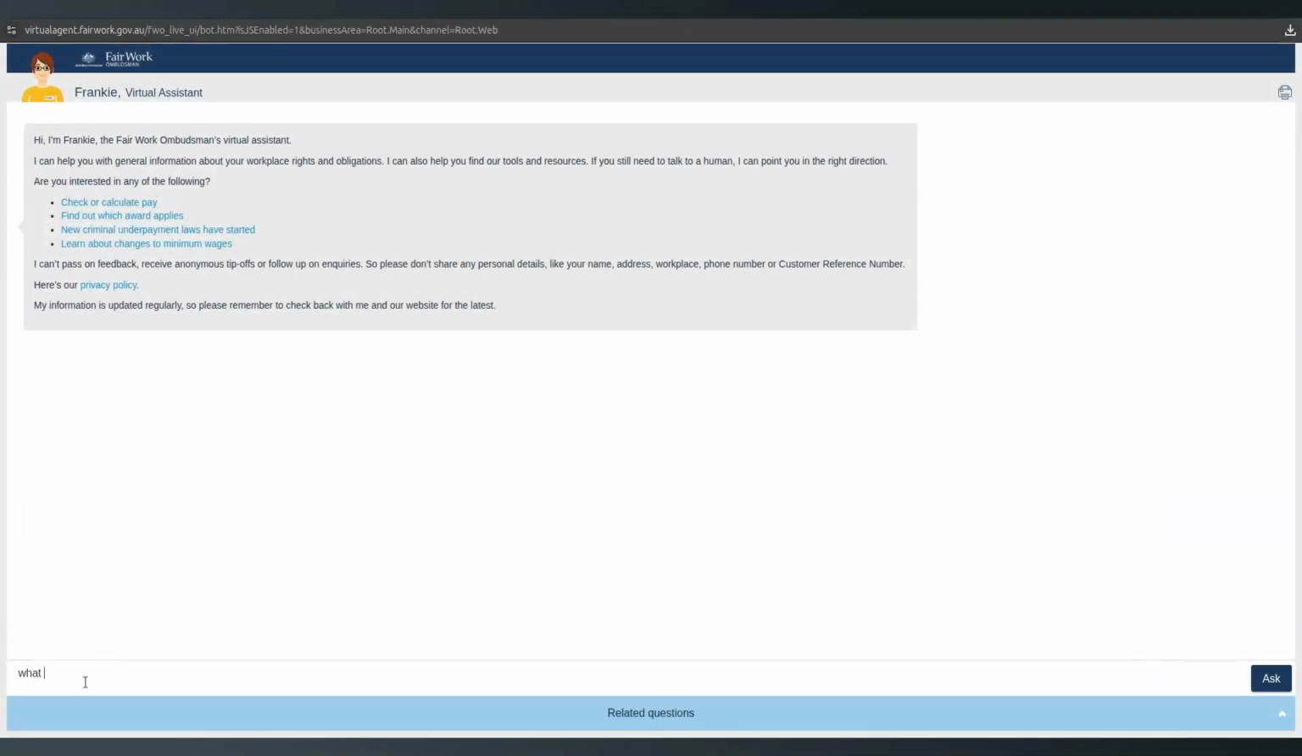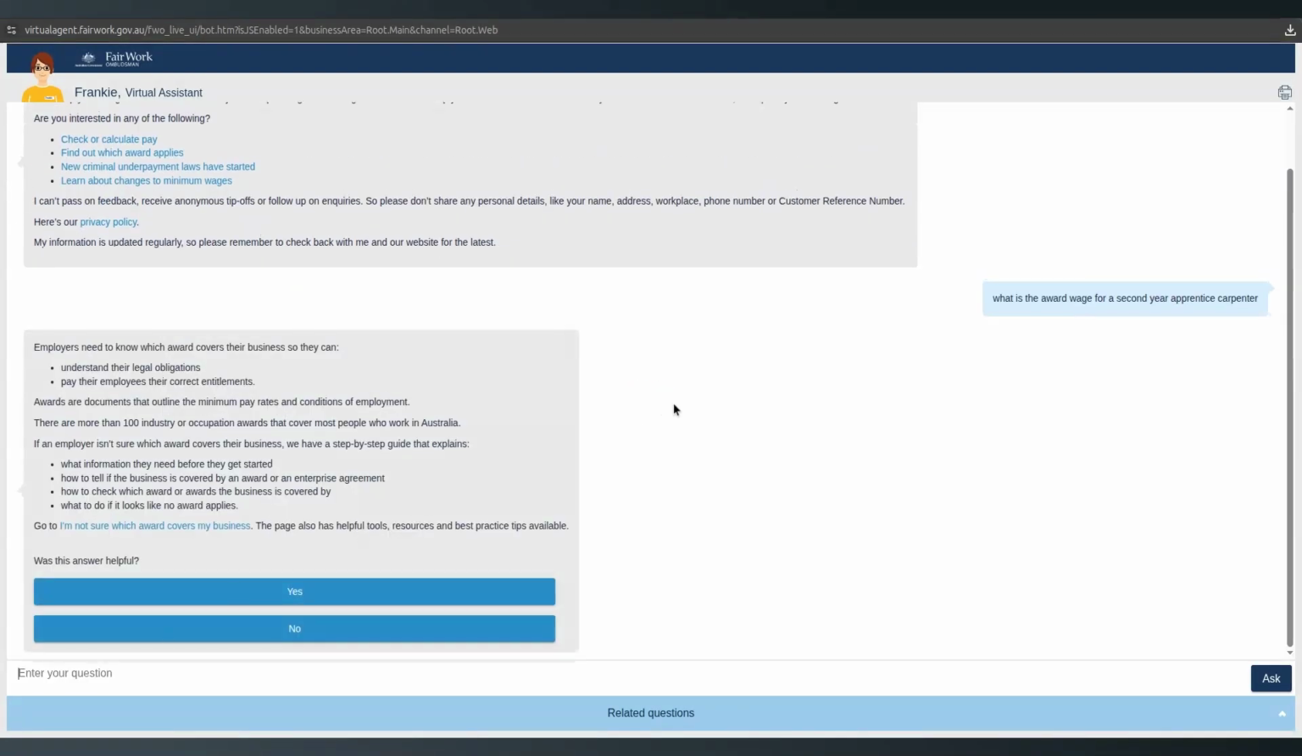Okay, so what is the award wage for a second year apprentice carpenter? Okay, so we just get that standard disclaimer. I mean, it's better than nothing, but let's not kid ourselves. Not many people are going to use that, probably because of just how useless it is. So can something better be done? Well, I think so. And this is where context is really, really important.